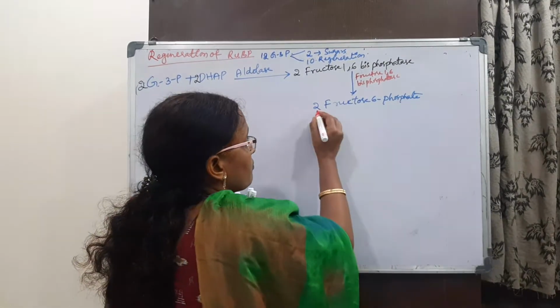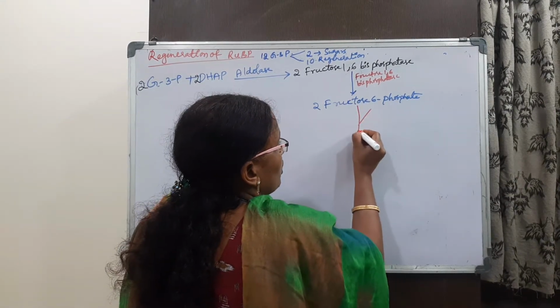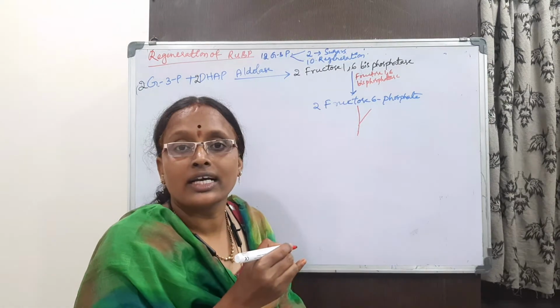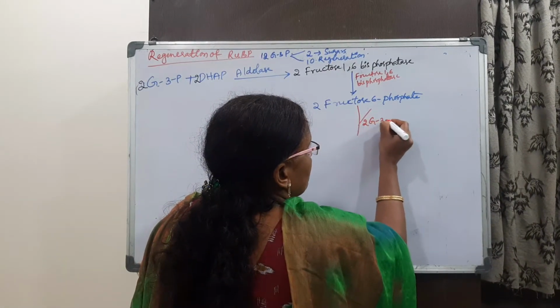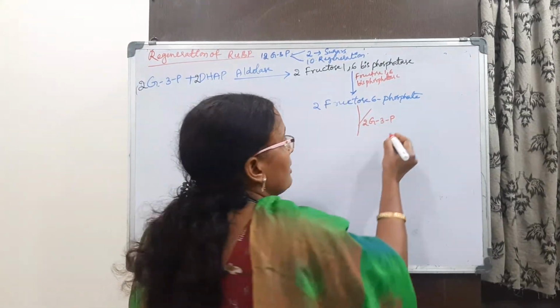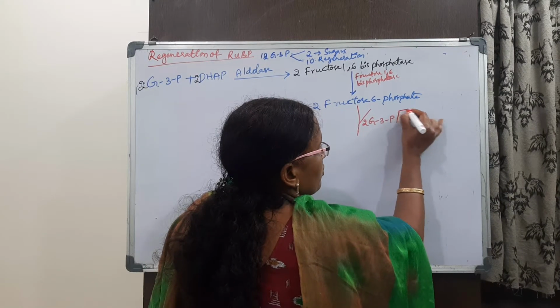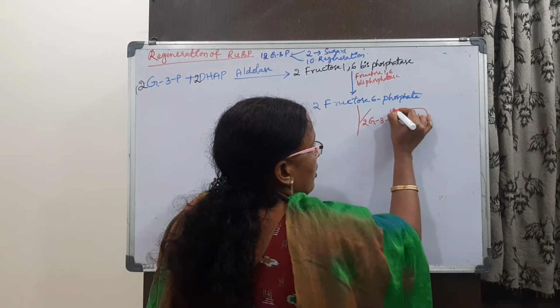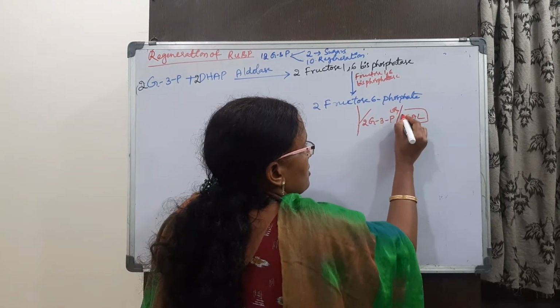So this fructose 6-phosphate takes two molecules of glyceraldehyde 3-phosphate, or PGAL. In some books it may be written as PGAL, phosphoglyceraldehyde. Both are the same.